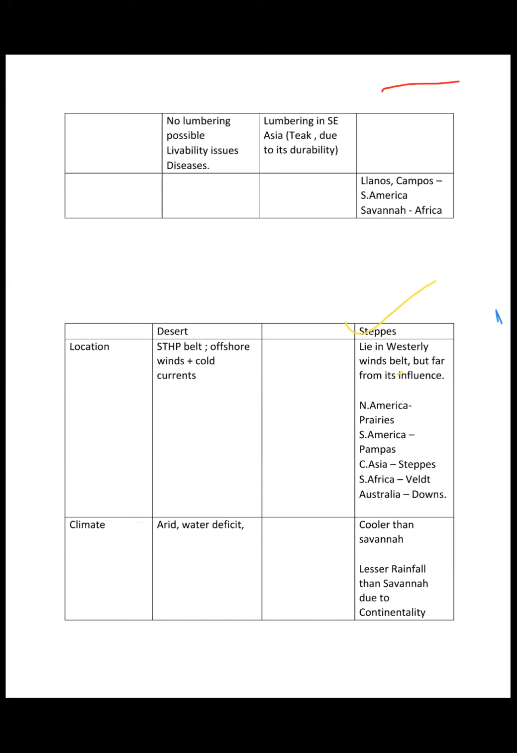Next is the steppe type of climate. They lie in the westerly wind belt, because they are in the middle latitudes. So they are mostly under the effect of westerlies, but far from its influence. Why? Because they are inland in the continents. So the effect of westerlies on the steppe type of climate is very less, right? Understood?